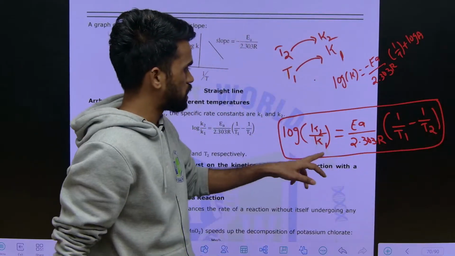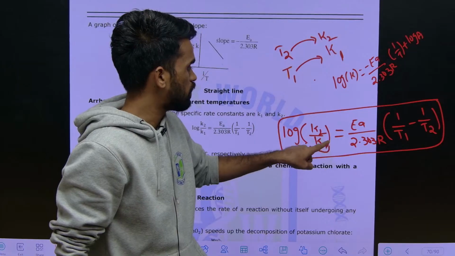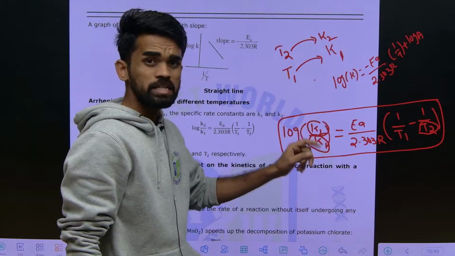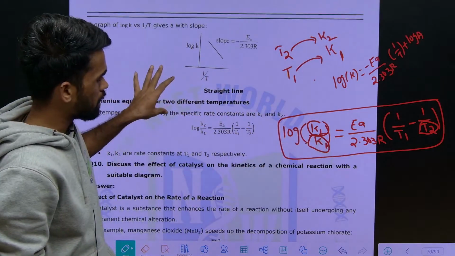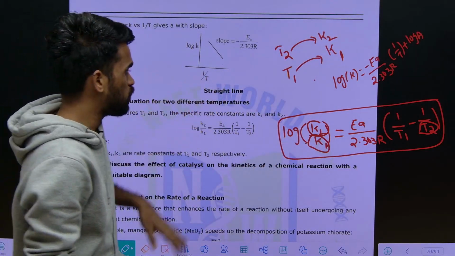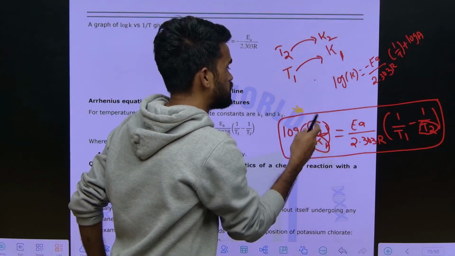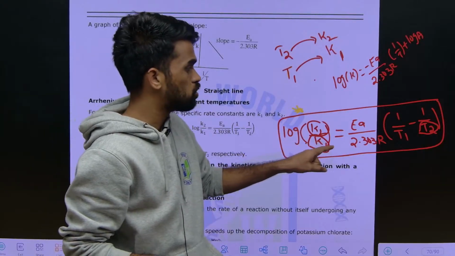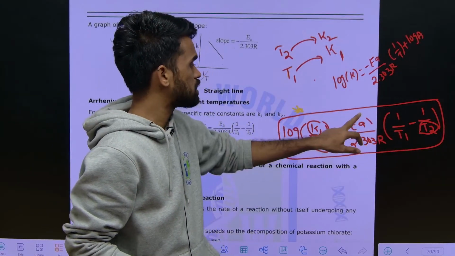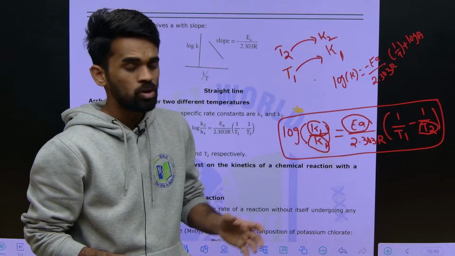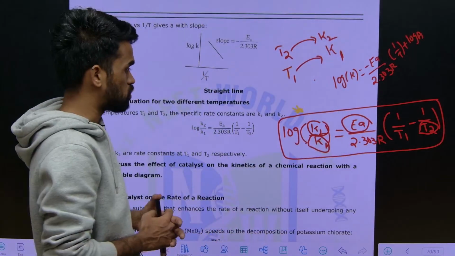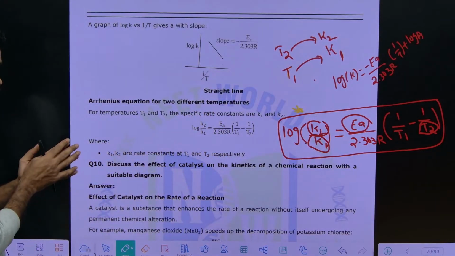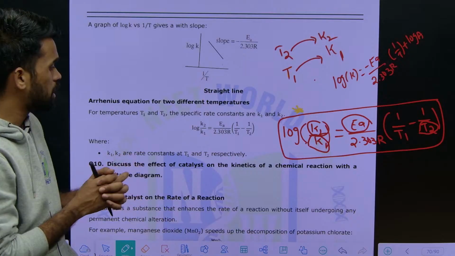So at temperature T1 you have rate constant K1, and at temperature T2 you have rate constant K2. You know, guys, you are learning this equation for IPE, right? The same equation is very useful for your JEE and EAPCET exams also, because they will mention K1, K2 values and T1, T2 values and ask us to calculate the activation energy. Like this also we can expect questions. I hope the discussion we did here is completely clear without any confusion.